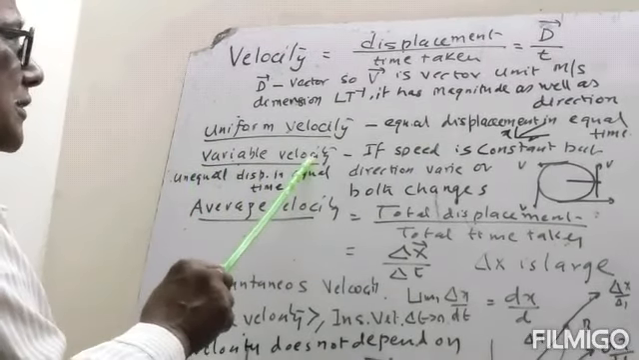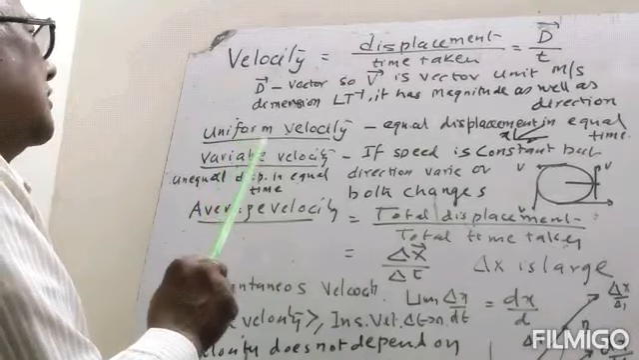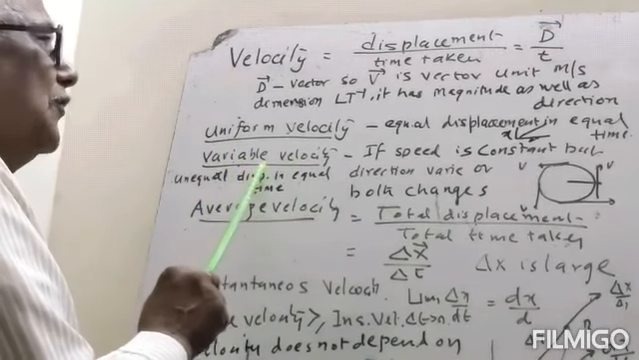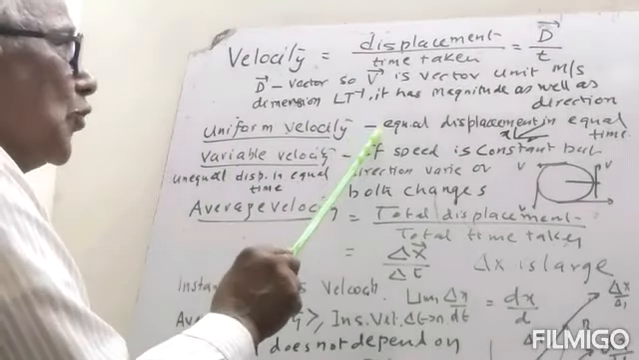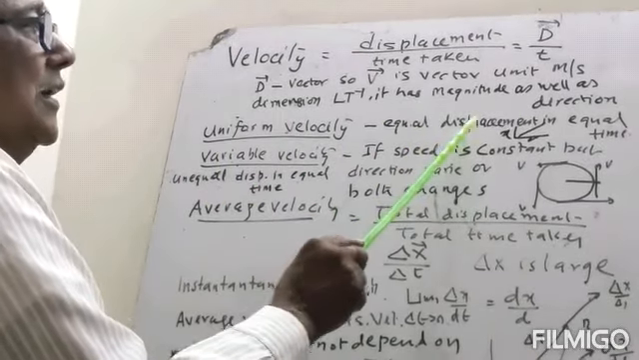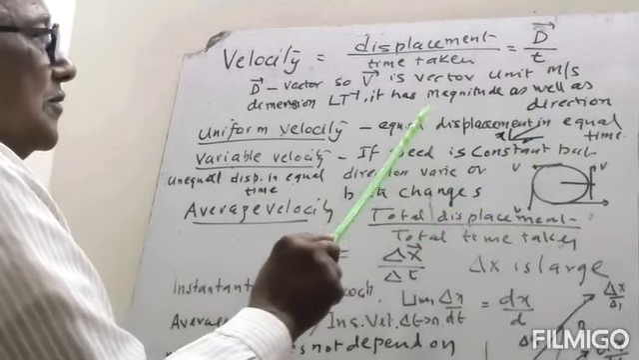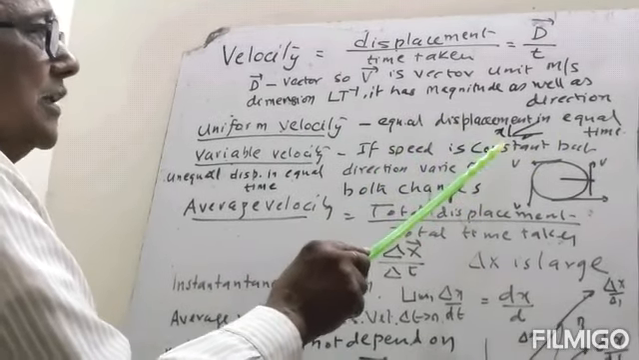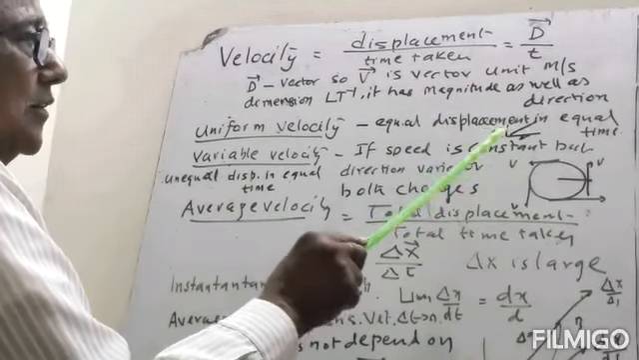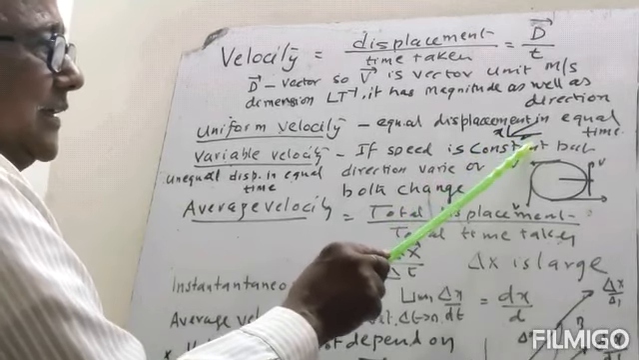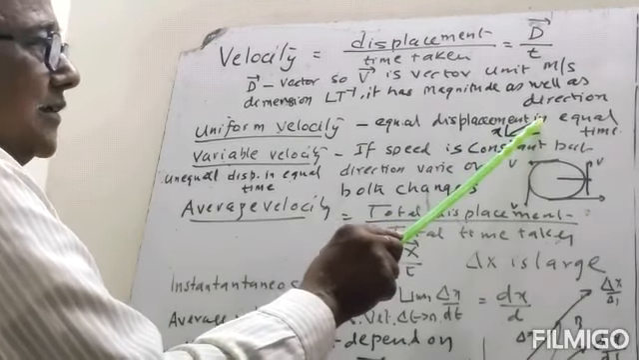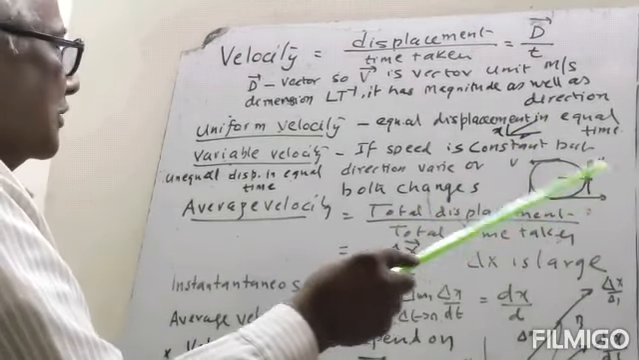Now variable velocity. Variable velocity means the velocity is not uniform. Means unequal displacement in equal time. So here the graph between x and t will not be a straight line. We will discuss later on.